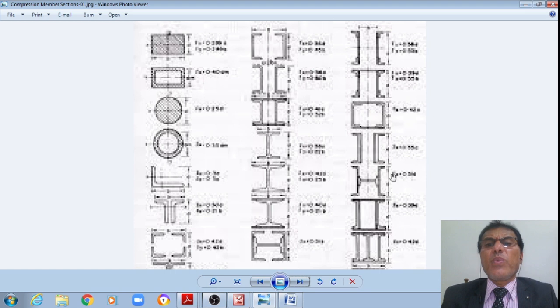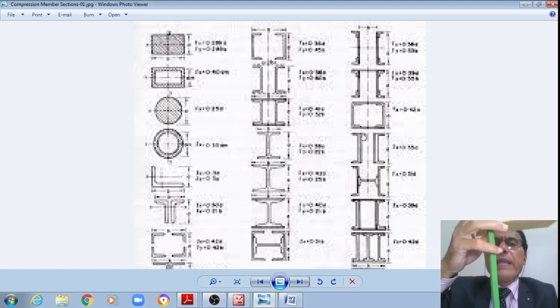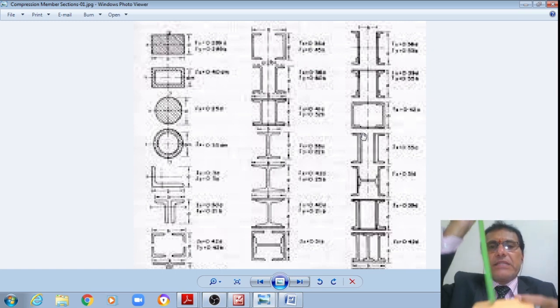Or what we can do is, these two channels, if more depth is required, then I can take plates and form a web. Even I can take another plate, then I can do welding, so that it forms a channel section like this.